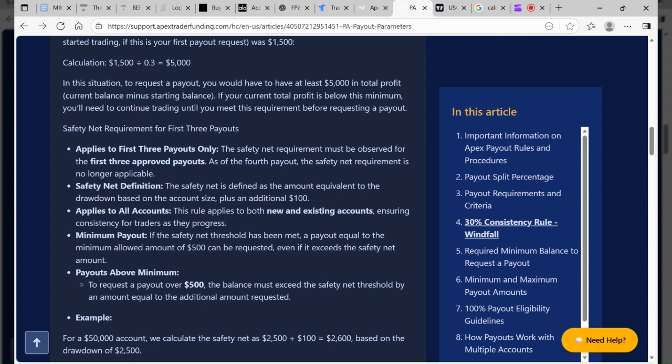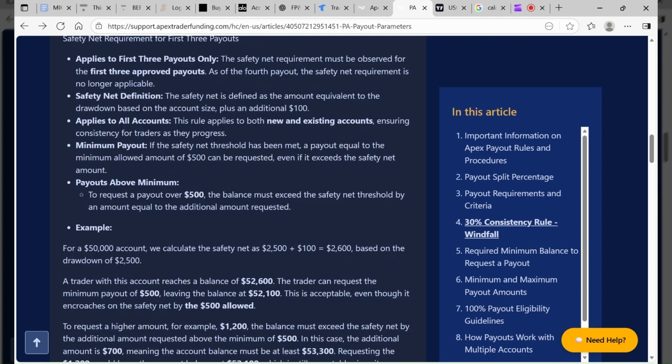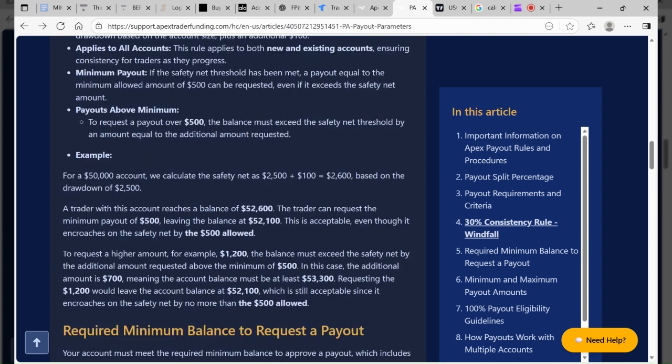Now, when you take, let's say, for example, with the 25K account, your safety net is $1,600. Immediately, you can take a $500 withdrawal and leave $1,100 in there as your safety net, right? If you make more than that, you can take more, but you must leave that $1,100 there as your safety net, right? And then so on and so forth for the 50K account, same thing.